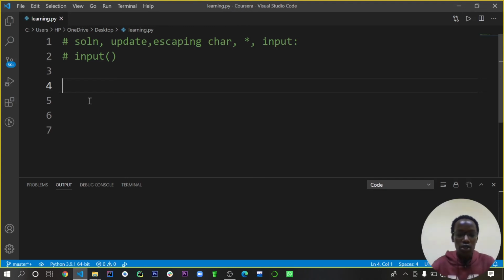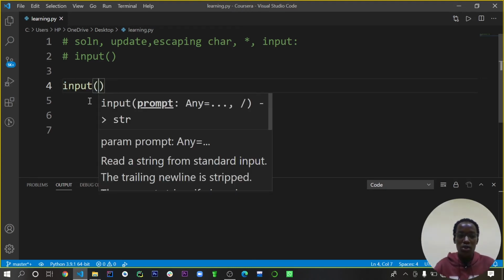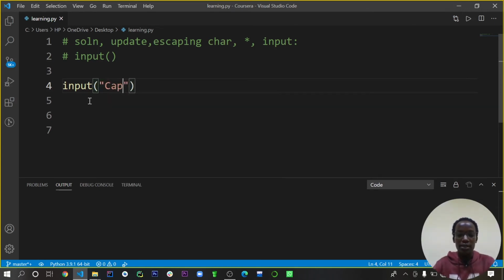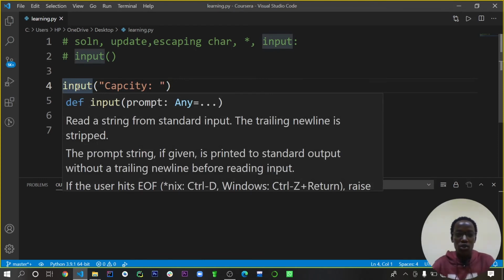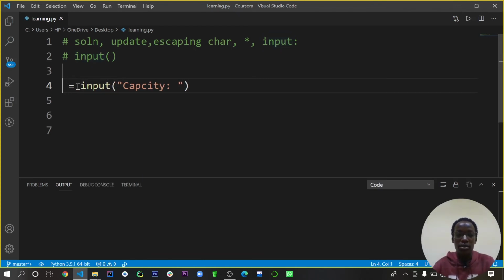With input, it will allow you to get user input entered from the keyboard. So you use input and then tell the user what you want to get, maybe like capacity. You want to ask the user, hey, can you enter a capacity of your vehicle? We can put the entire thing into a variable name. So let's assign a variable name to this, maybe like the Matatu vehicle. So this Matatu vehicle is getting a user input, and the input is being stored in this variable.